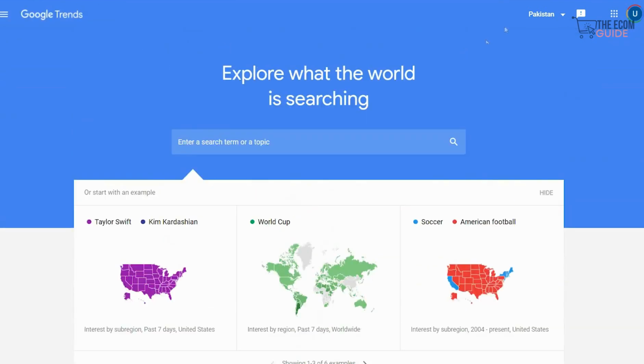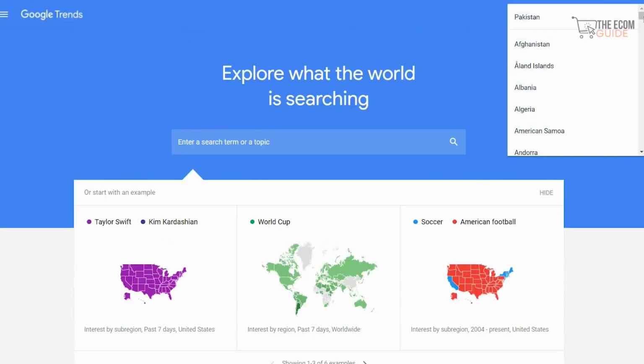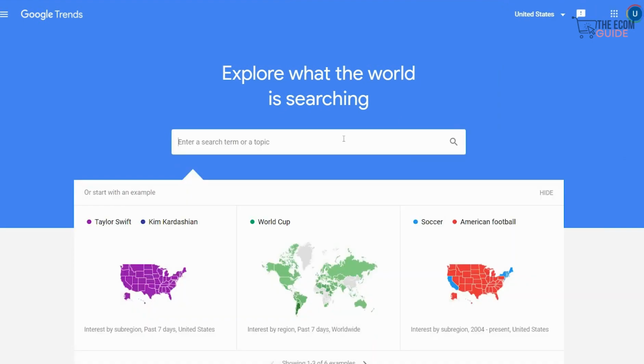So what we're going to do is change the country that we want to do the research for. We're going to scroll down and select the United States of America. As we do that, we will be able to get the information related to individuals in the US who are searching for phone covers.